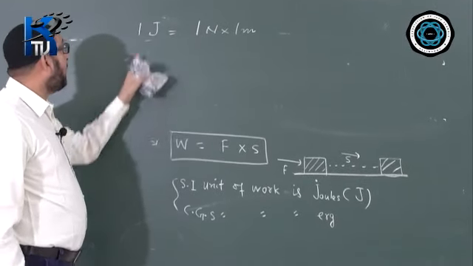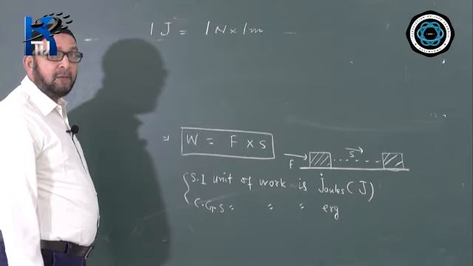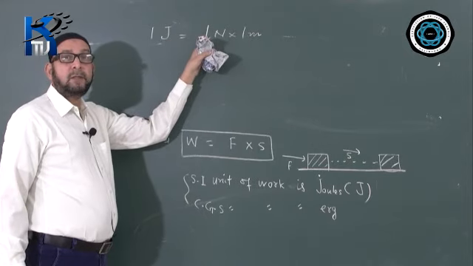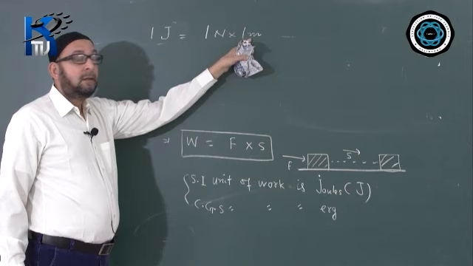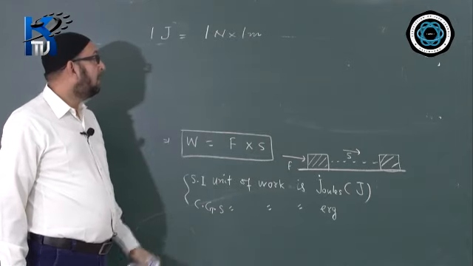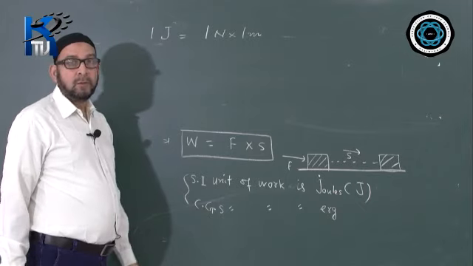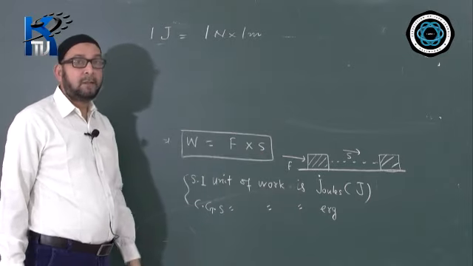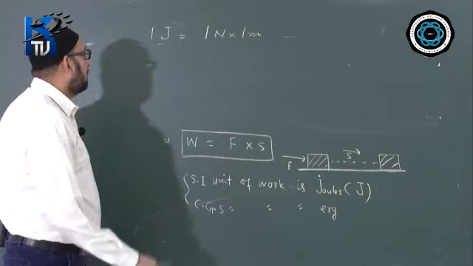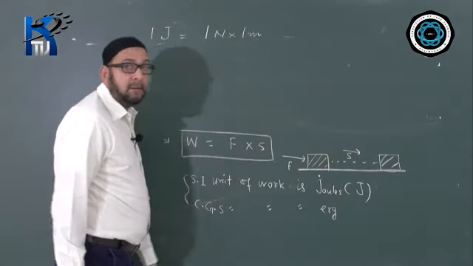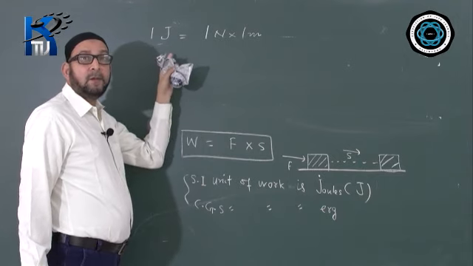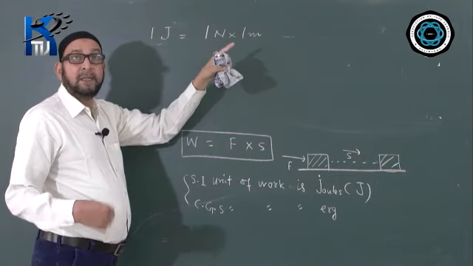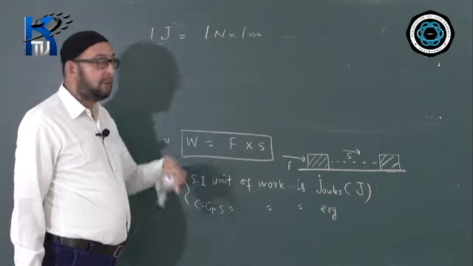Even question may come, define 1 joule of work. The definition we give like this, we say it is the amount of work done by a force of 1 Newton when it causes a displacement of 1 meter in the body in its own direction. We say the work done is said to be then 1 joule. So it is clear from the formula, put the value of F 1 Newton and put the value of displacement as 1 meter, so you get the value 1 joule coming there. And same way, how to define 1 erg? We say that 1 erg is the amount of work done where force of 1 dyne produces a displacement of 1 centimeter in the direction of the force applied or in its own direction.